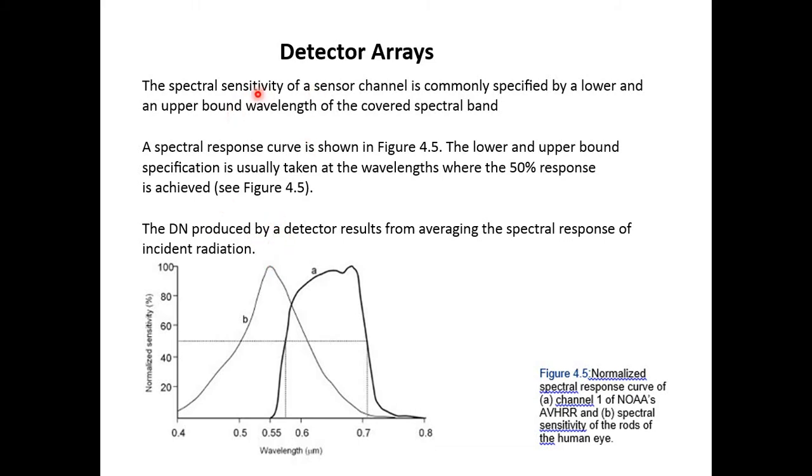Detector array, this is a type of error when we have different types of arrays in our detector, like a shift of electromagnetic radiation from left to right or from right to left. So here we have the normalized spectral response curve, and here we have the spectral sensitivity of rods and cones of the human eye.